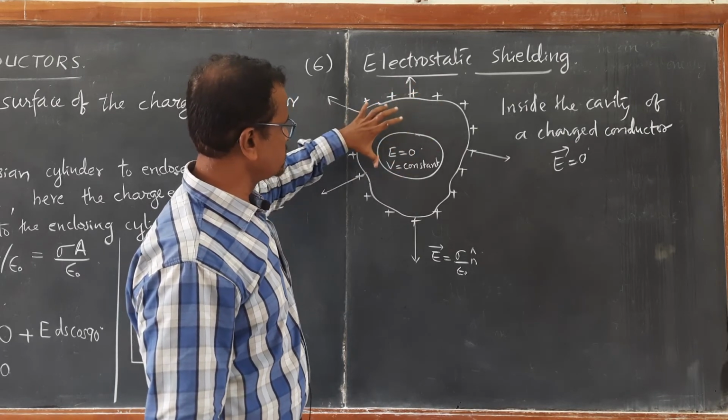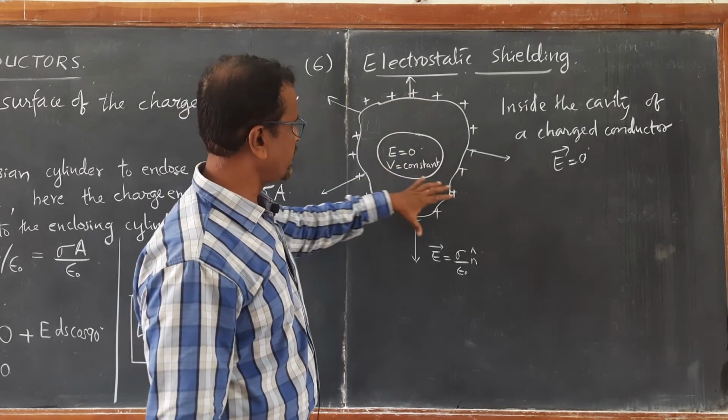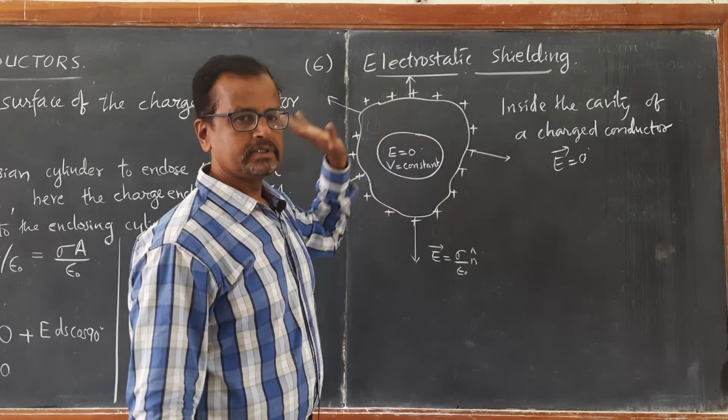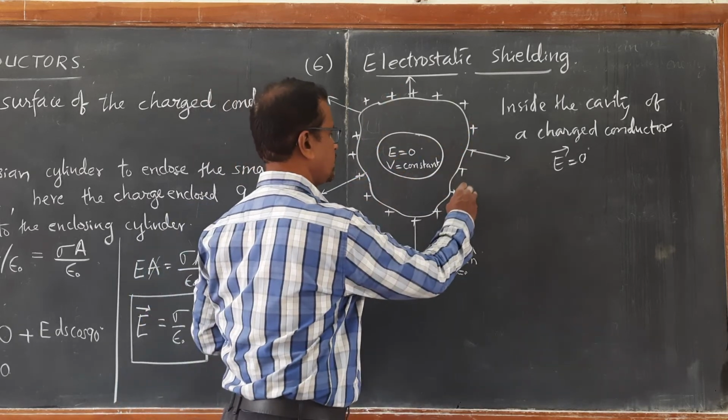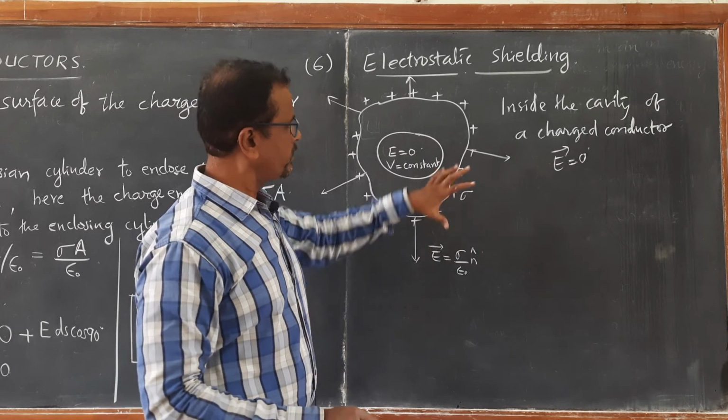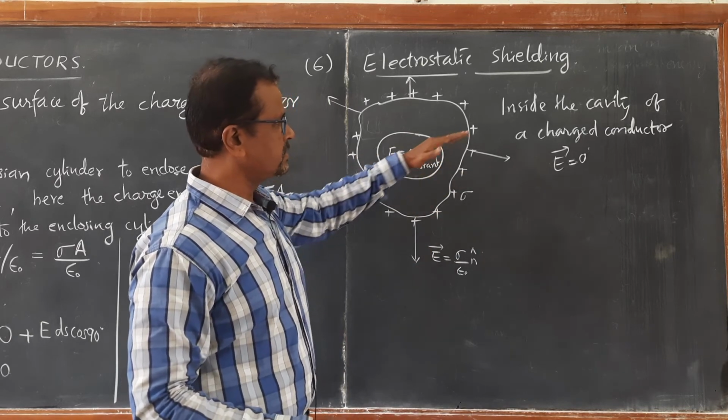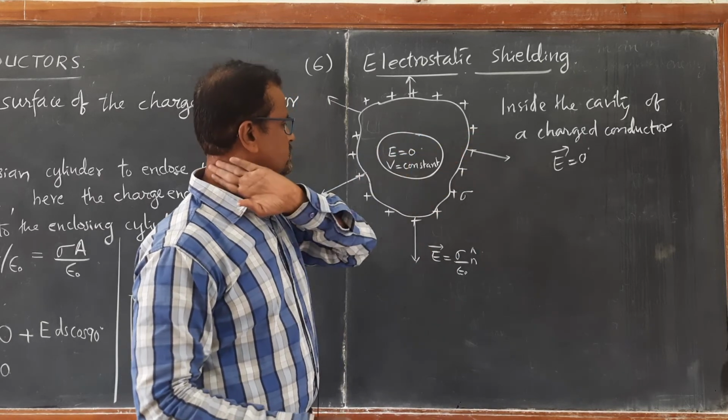Whatever charging is there, charging takes place only outside. It will have some amount of charge, with uniform charge density sigma. As a result, it will have an electric field only outside, which is perpendicular to the surface. So, inside the cavity of the charged conductor the field is 0.